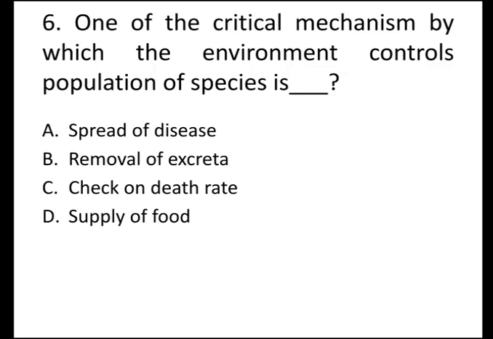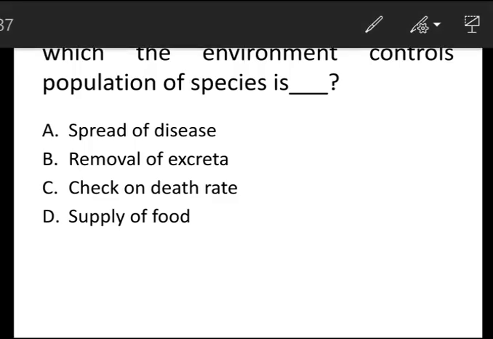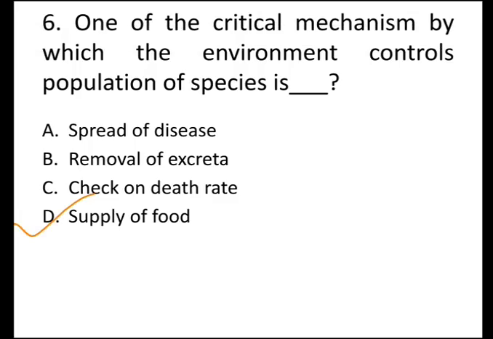The next question is, one of the critical mechanisms by which the environment controls population of species is, and the options are A. spread of disease, B. removal of excreta, C. check on death rate, and D. supply of food. And the correct answer is D. supply of food. One of the critical mechanisms by which the environment controls population of species is supply of food, or we can say food chain that controls the population of species.